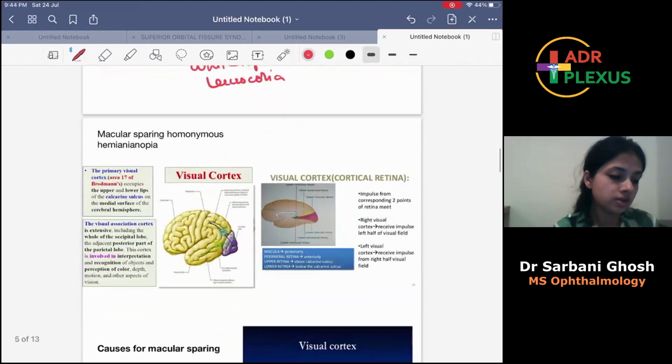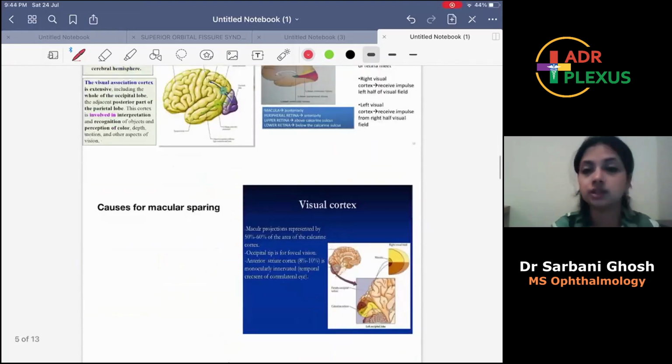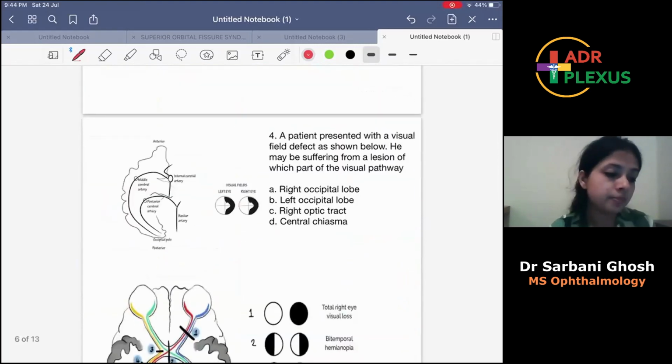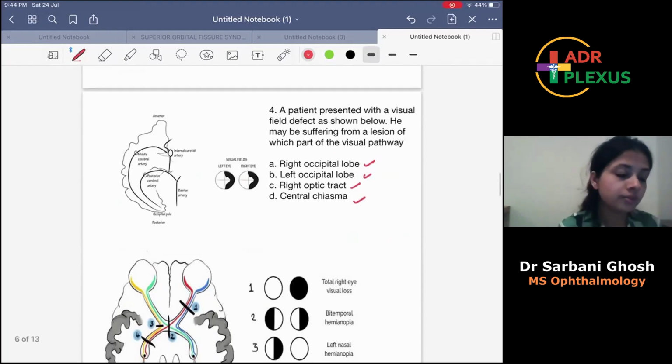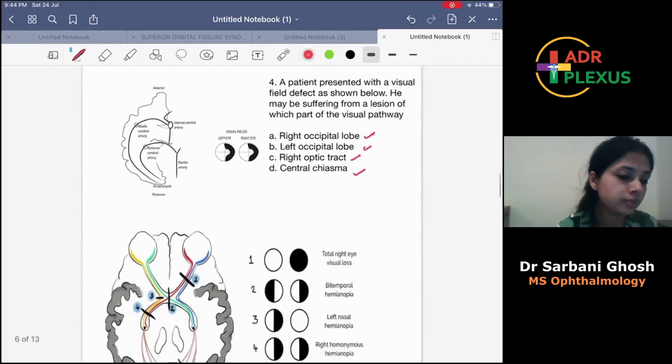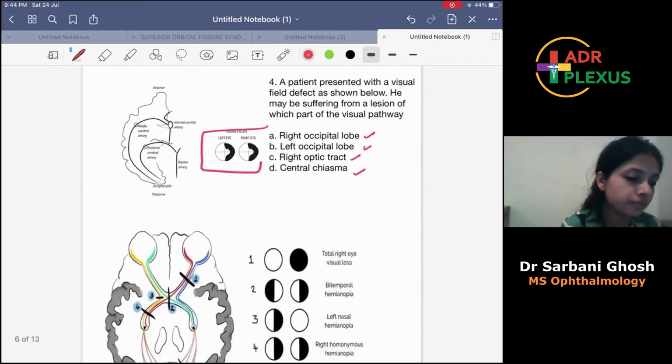Now I'll move to the next question. Question number 4. A patient presented with a visual field defect as shown below. He may be suffering from a lesion of which part of the visual pathway? Occipital lobe, right, left occipital lobe, right optic tract, central chiasma. I'm not exactly sure what the picture was in the paper. It can be this one, or it can be this one.